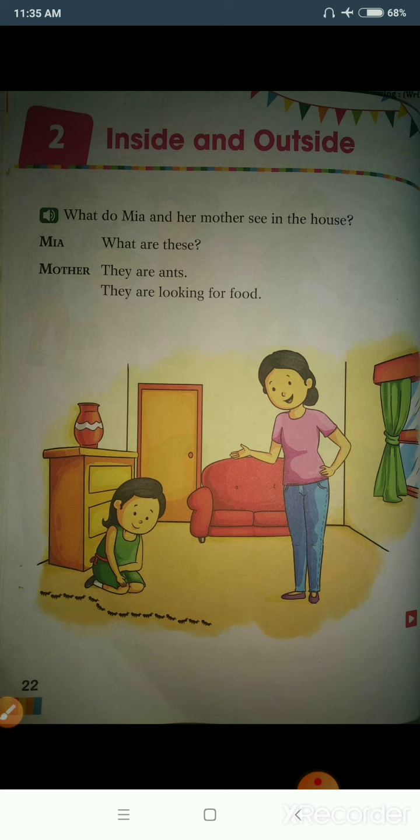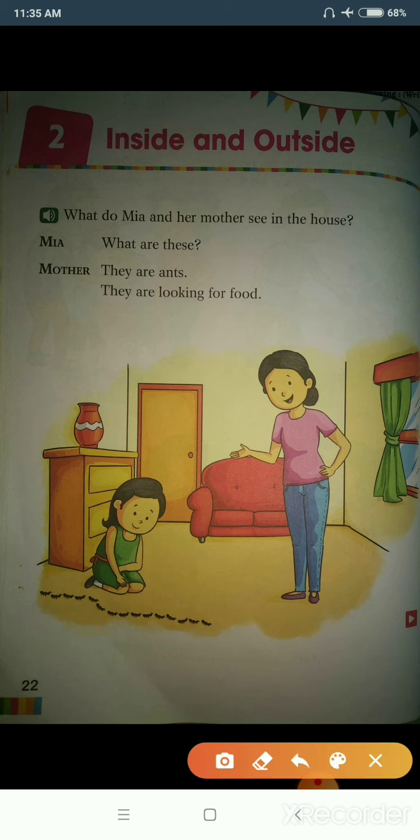Students, let us start reading the lesson. What do Mia and her mother see in the house? Can you see in the picture? There is a girl named Mia and her mother.